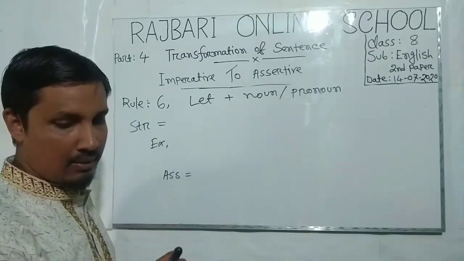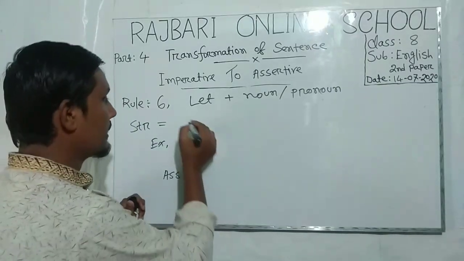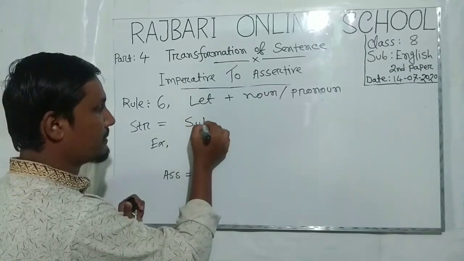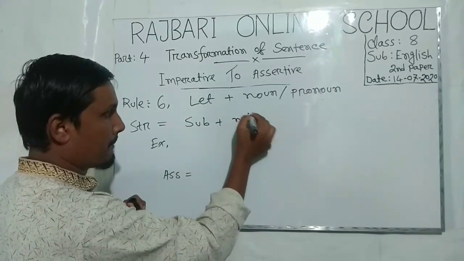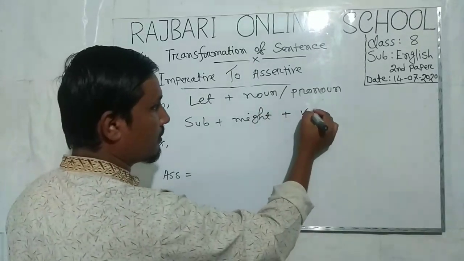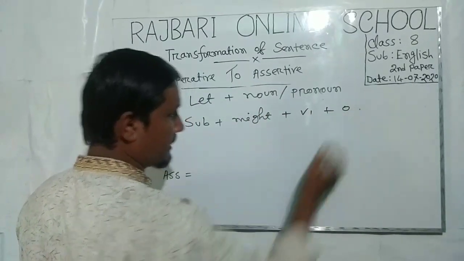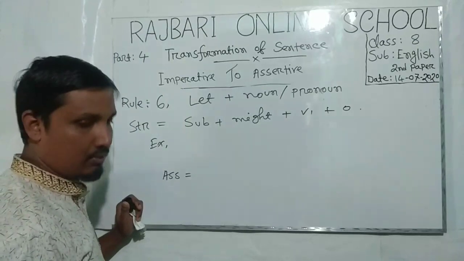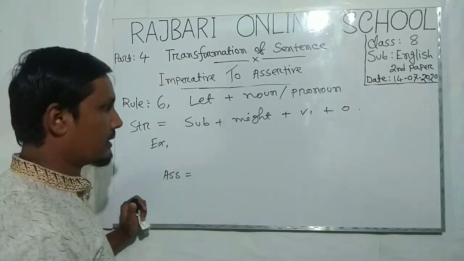Okay, my dear student, the rule is that subject plus might plus verb 1 plus object. Okay, can you see and understand, my dear student?